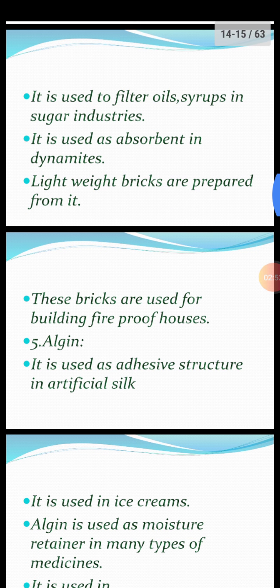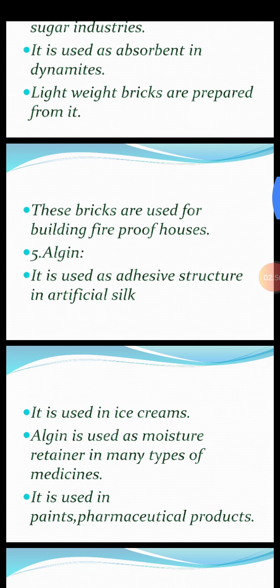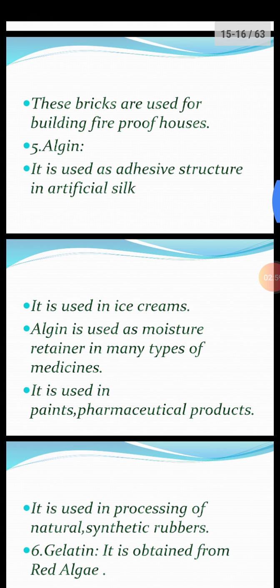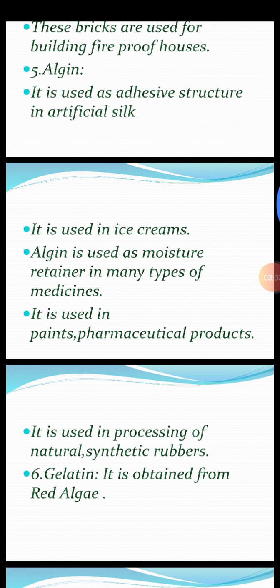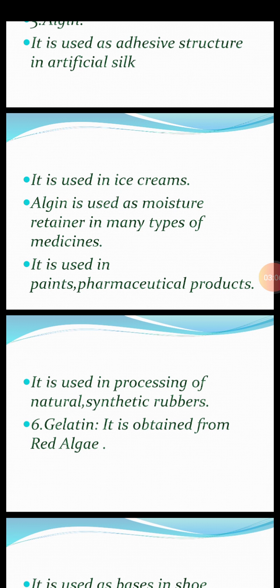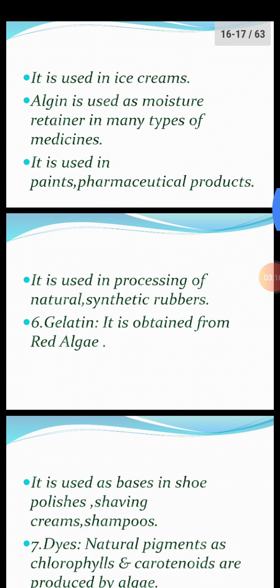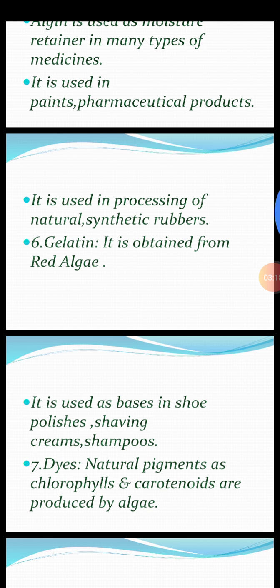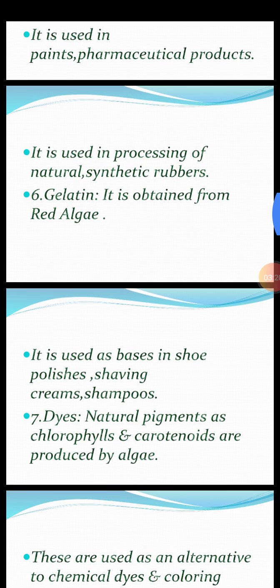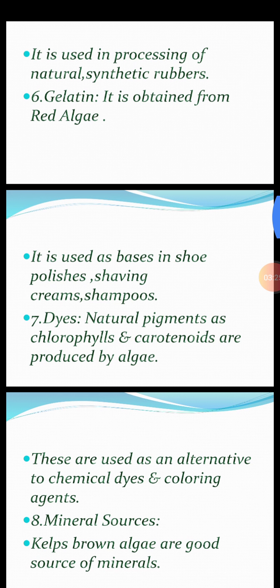Number 5 is algin. It is used as an adhesive in artificial silk. It is used in ice creams. Algin is used as a moisture retainer in many types of medicines. It is used in paints and pharmaceutical products. It is used in the processing or refining of natural and synthetic rubbers. Gelatin. It is gel-like. It is obtained from red algae. It is used as a base in shoe polishes, shaving creams, and shampoos.